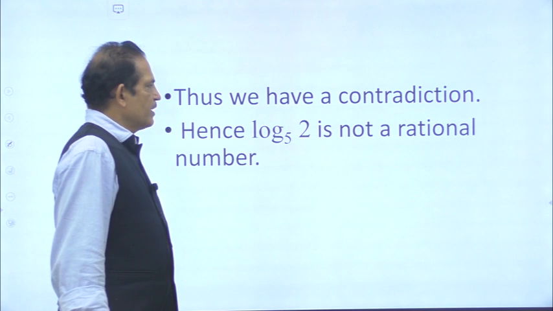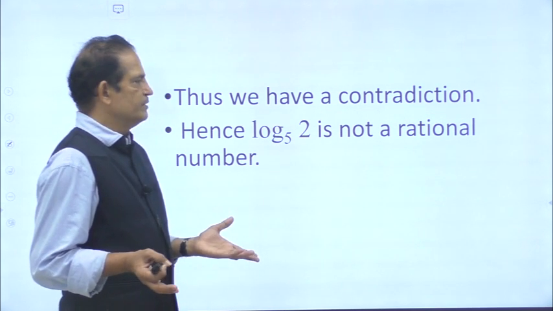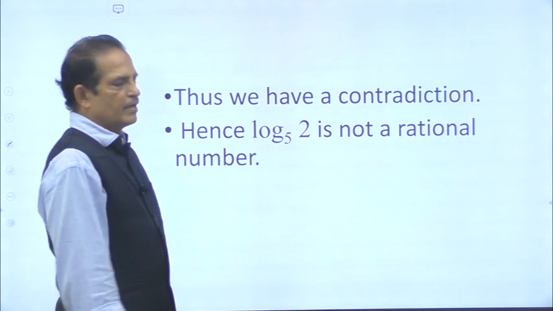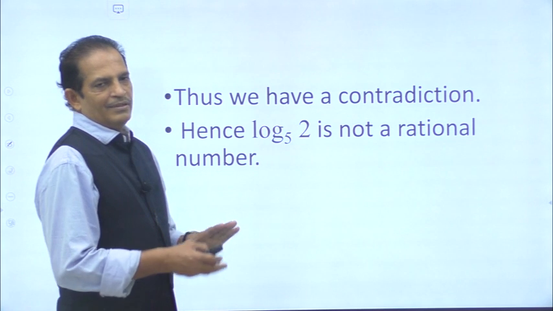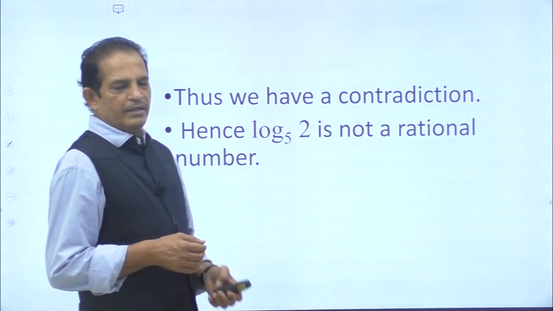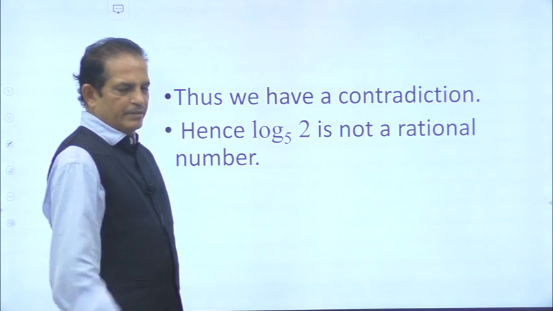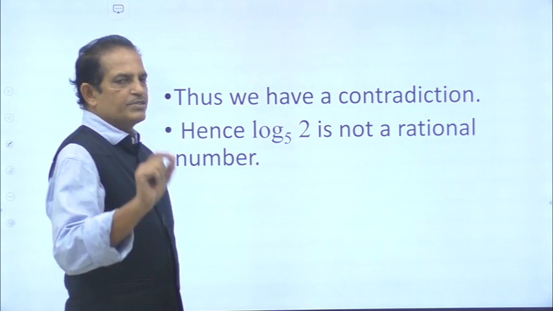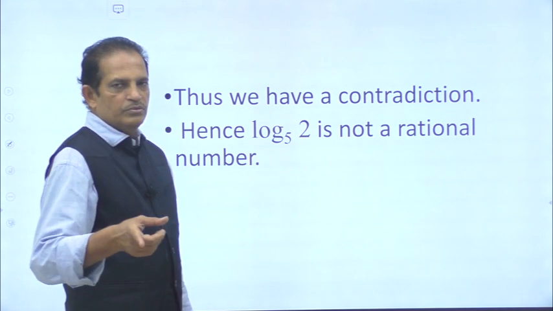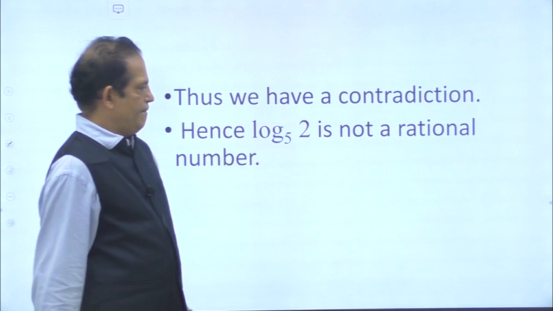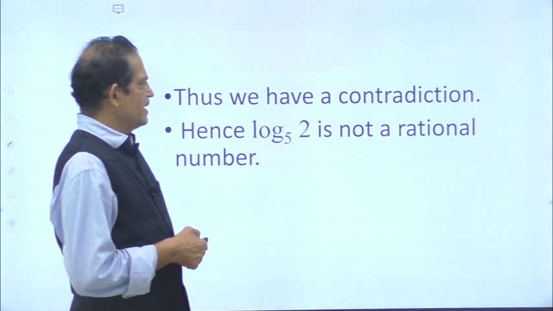Thus, we have a contradiction. Hence, log 2 base 5 is not a rational number. Right? So, now we have solved a problem where we have shown root 2 is not a rational number and also log 2 base 5 is also not a rational number. Remaining two problems are given to you and you have to solve them. So, let us go to the next slide.